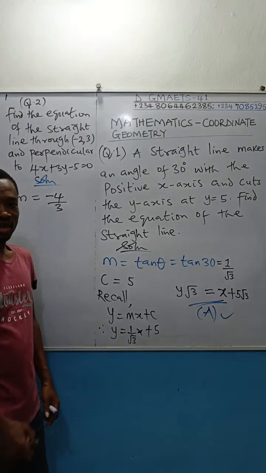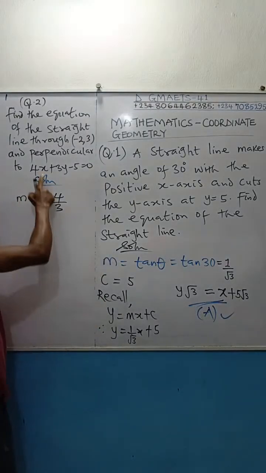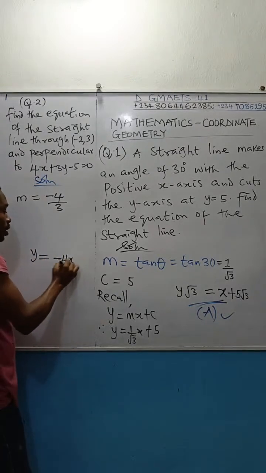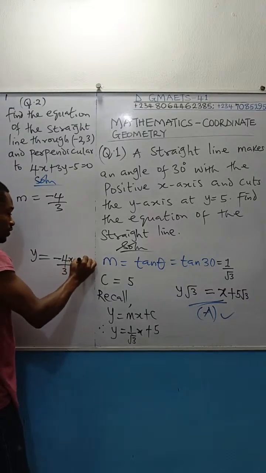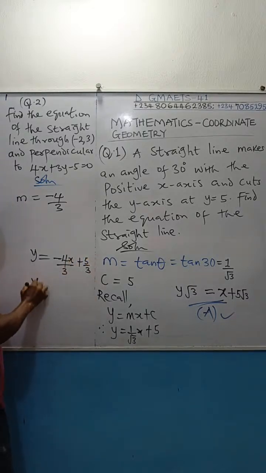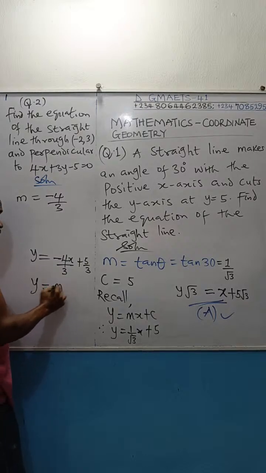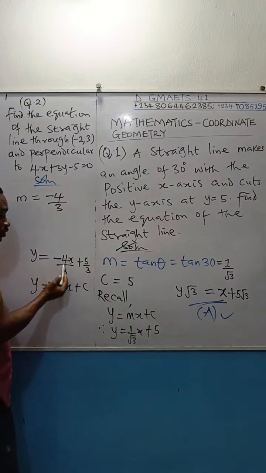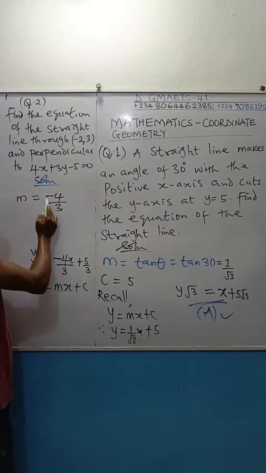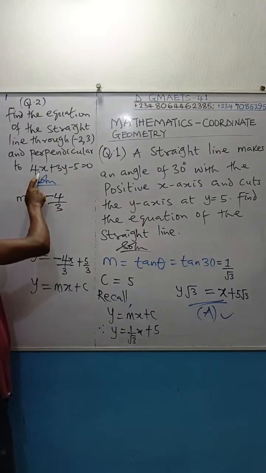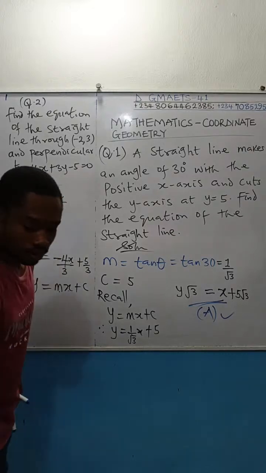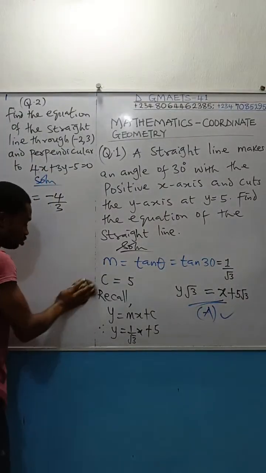Is that clear? And it's the same as what I told you earlier, that if you standardize this by making y the subject of the formula, it's going to be minus 4x all over 3 plus 5 over 3. If you compare this equation with y equals mx plus c, the gradient is the coefficient of x. Here, the coefficient of x is minus 4 over 3, which is what I've just shown you. Change the sign of the coefficient of x, divide it by the coefficient of y, and you get the gradient directly. So that's the trick, the fastest thing you should do in the exam.